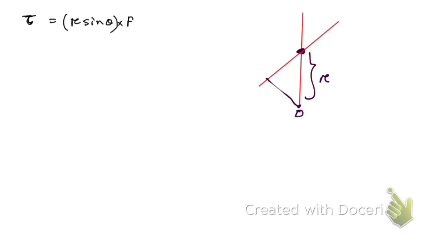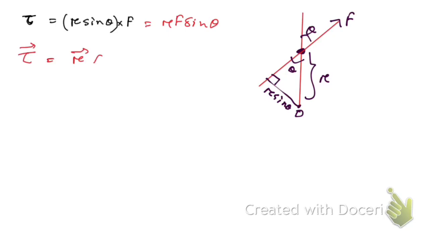Here is the perpendicular distance, which is r sine theta, and this is theta, so this must also be theta. This can be written as r F sine theta. Therefore in vector form this will be r cross F. We know the magnitude of the cross product of these two vectors is r F sine theta. If you remove the mod sign, there must be an n cap.